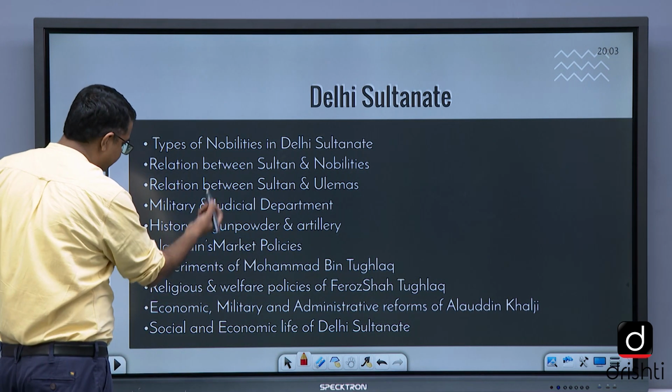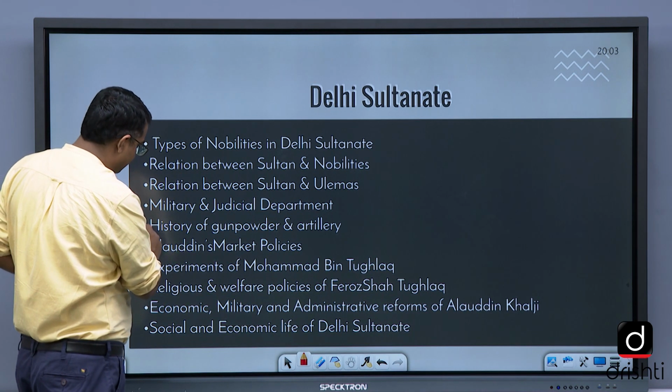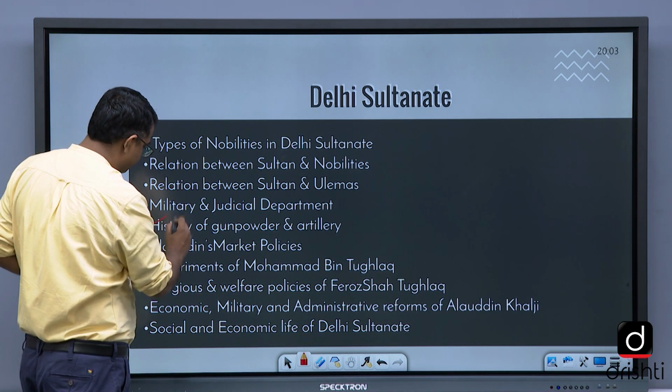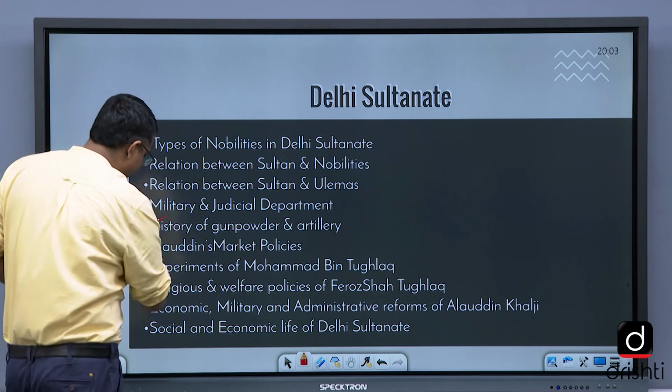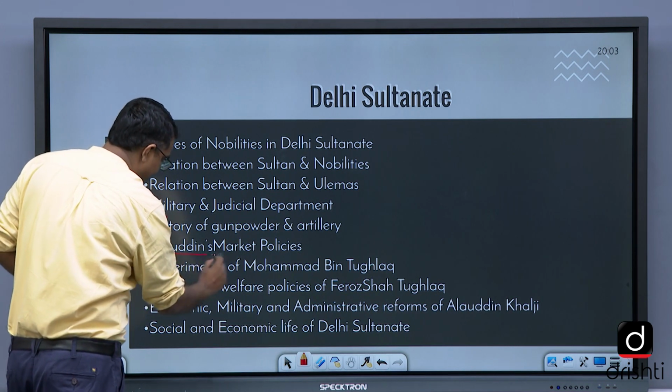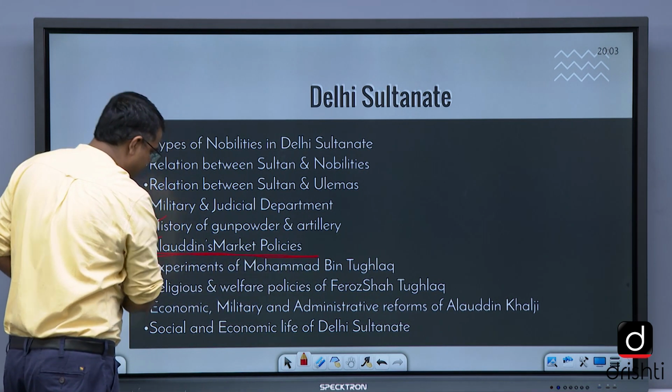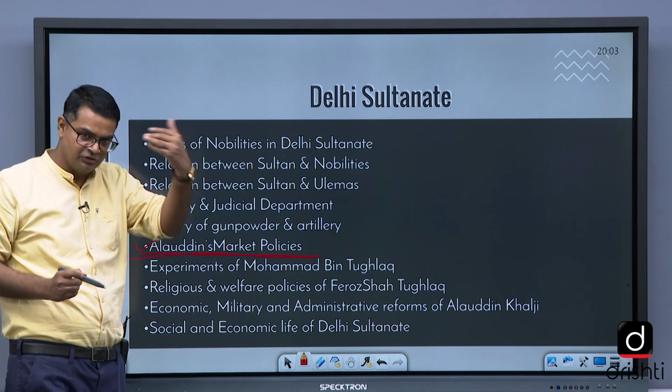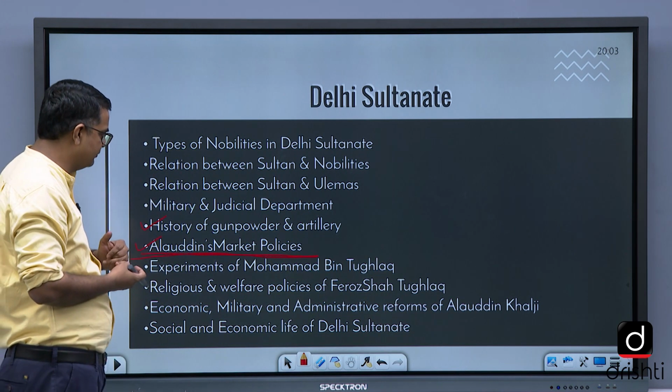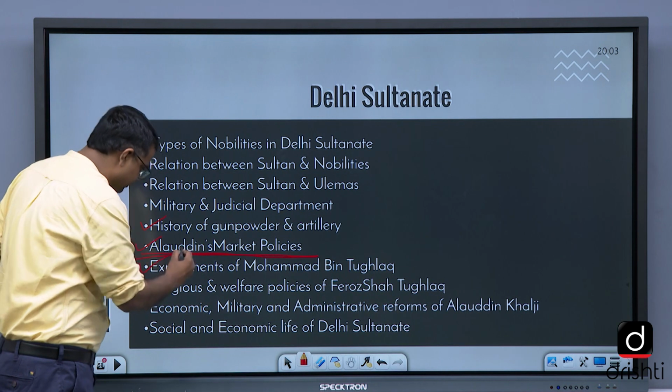Then military and judicial department, history of gunpowder and artillery. This is also important. They have asked a question. Market regulation, market policies, regulation of market by Alauddin Khalji, and other policies also. Experiments done by Muhammad bin Tughlaq, very important.